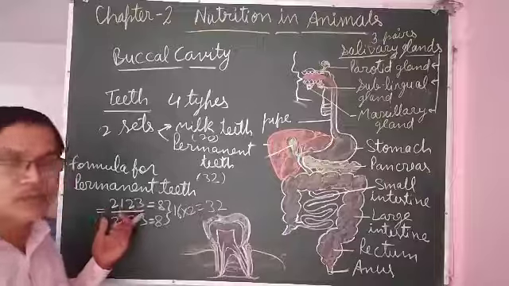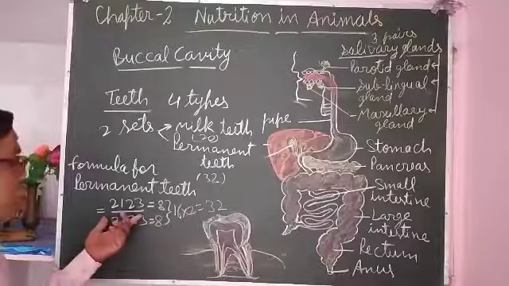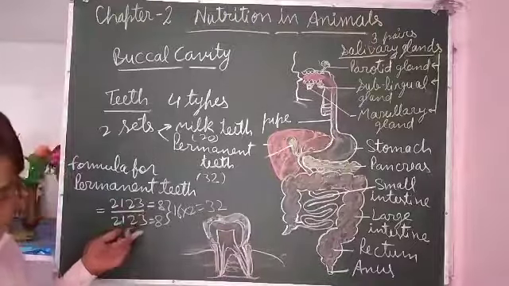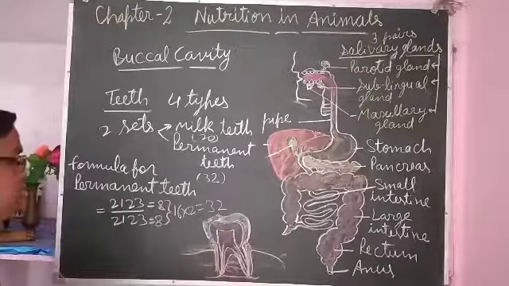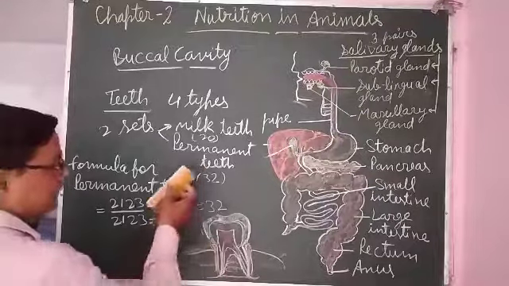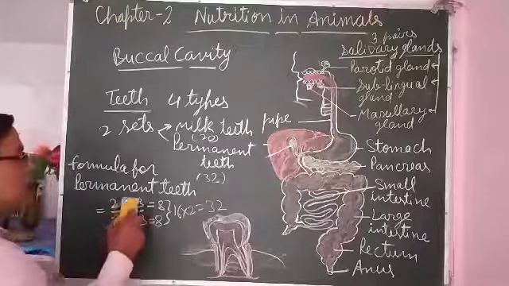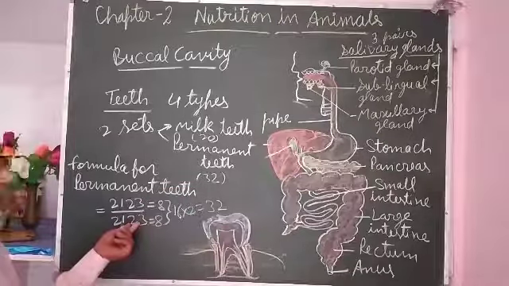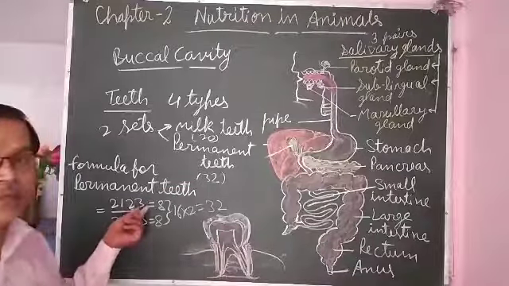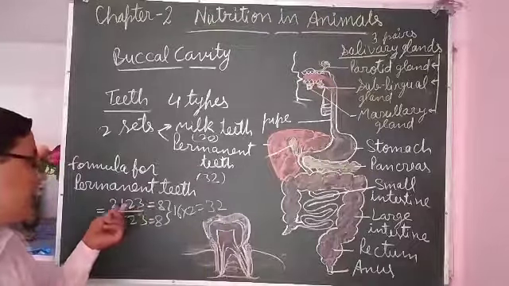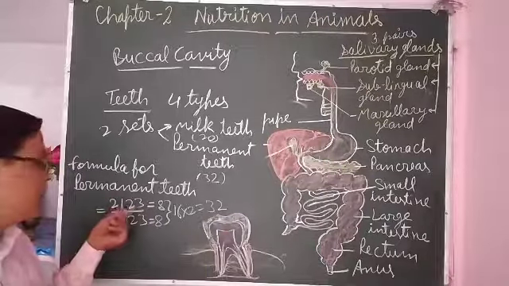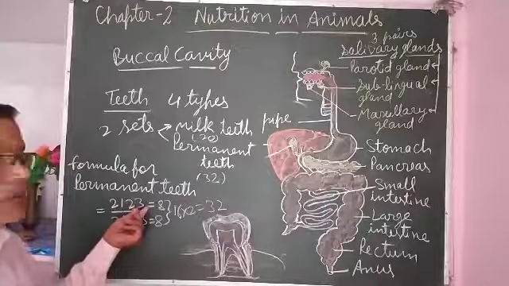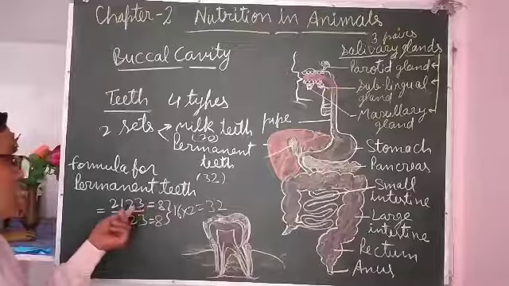So the dental formula for permanent teeth in human beings is 2 1 2 3 upon 2 1 2 3. In childhood, as you have seen in the dental formula, premolars are not there and only 2 molars are there. Incisors and canines are there, but premolars are not there and 1 molars are not there.